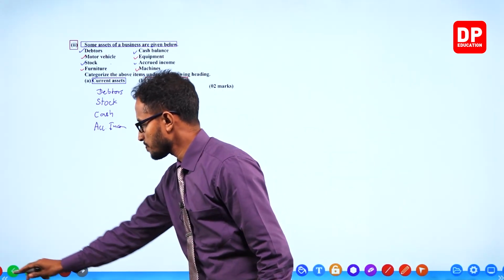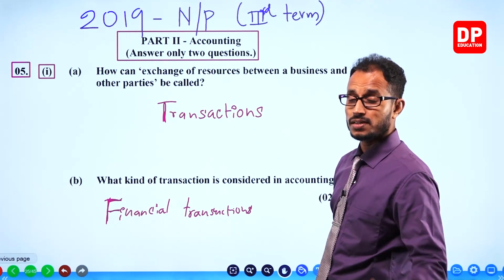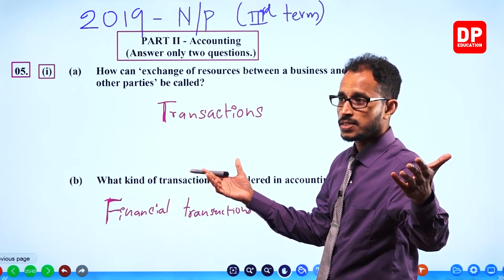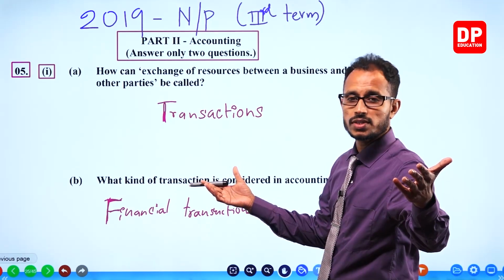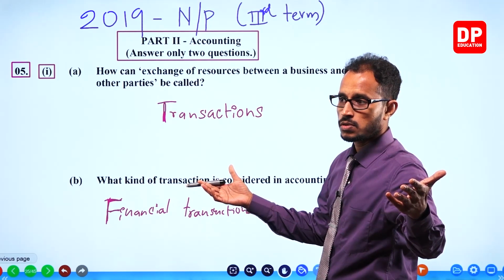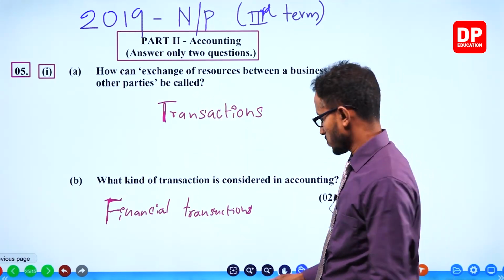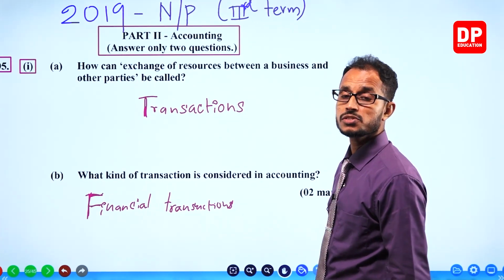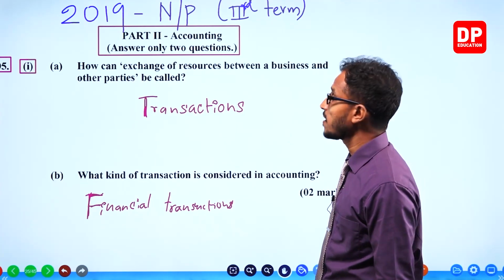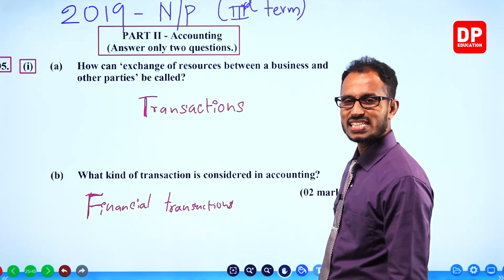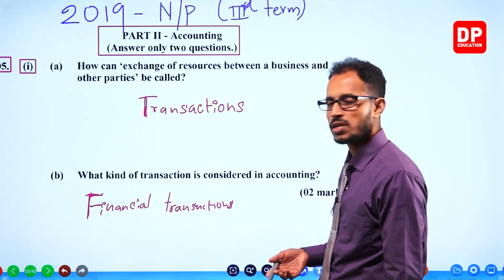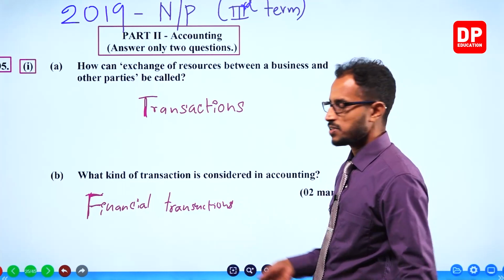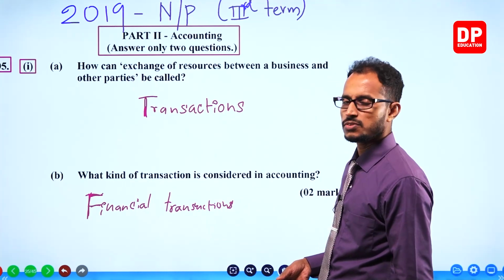All the questions are given from accounting lessons at the very beginning. Transactions, accounting equation, prime entry books, and effect of transactions, and assets and liabilities with the trial balance.